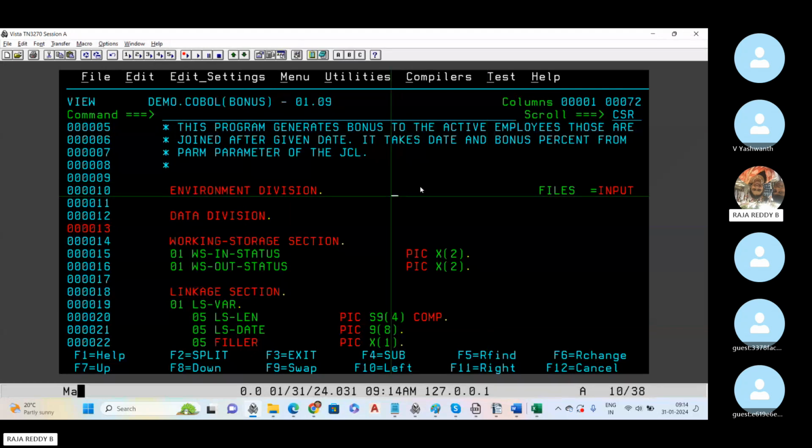So let's say I have one program, Program A. Using this program, I am calling some other program, Program B. While calling the program, I am passing some data. I am communicating from this program to that program via the linkage section. After a couple of classes, we will discuss the linkage section in detail. This is the link between one program and another program.